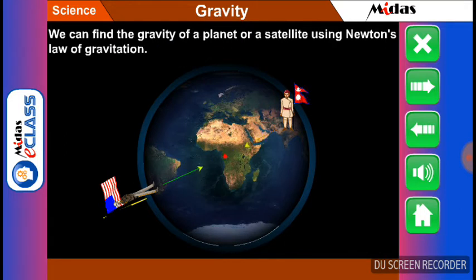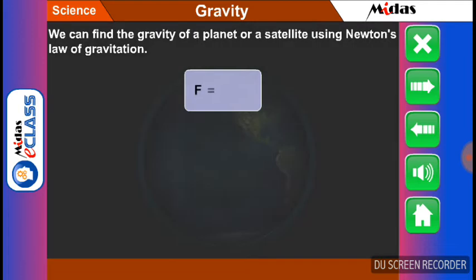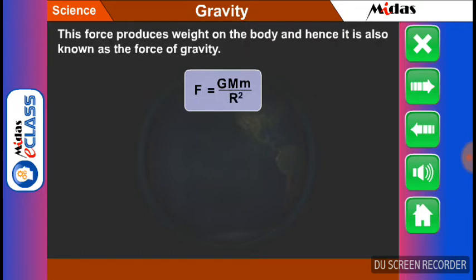We can find the gravity of a planet or a satellite using Newton's law of gravitation. That is, we have the formula F is equal to capital G multiplied by capital M multiplied by small m divided by capital R square. We know this force produces weight on the body, and hence it is also known as the force of gravity.